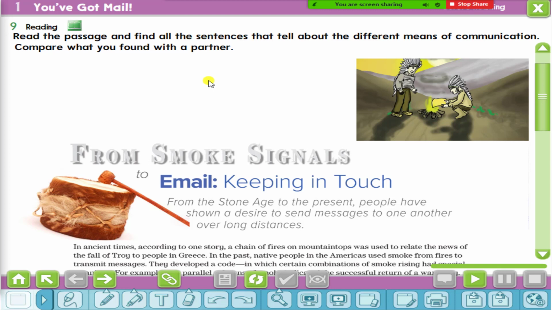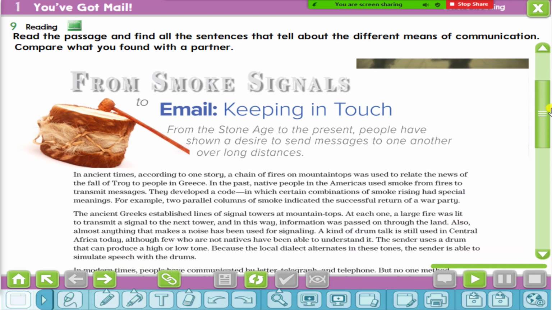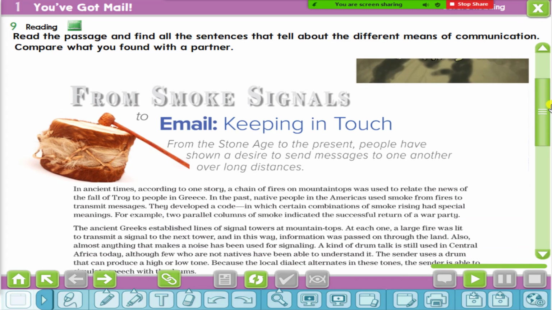But in the past, they used different means of communication. They used to use this kind of communication using smoke. Okay, they were using smoke to send the message, and also in some places they used to use this kind of communication, which is called drum talk or drummer talk. Okay, as we will see when we read the text.